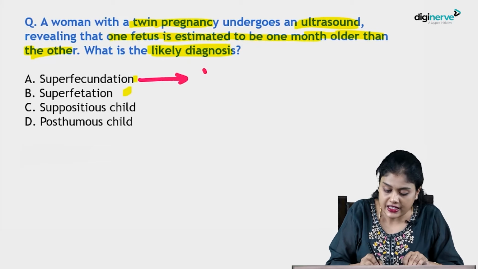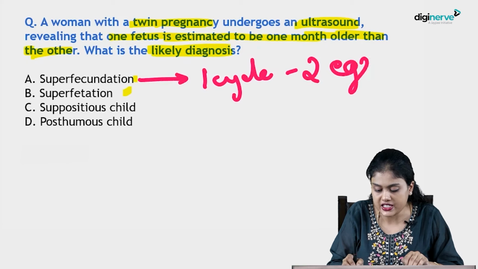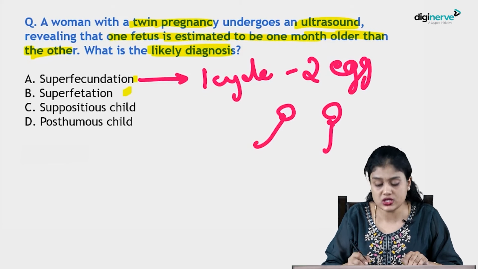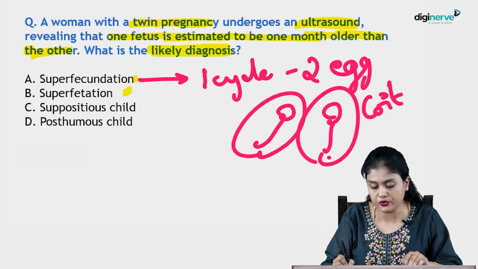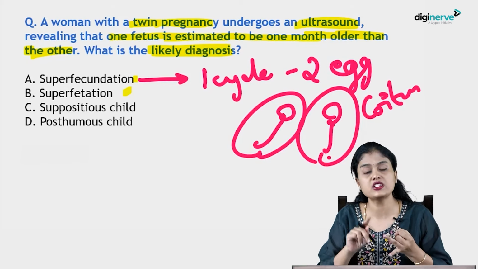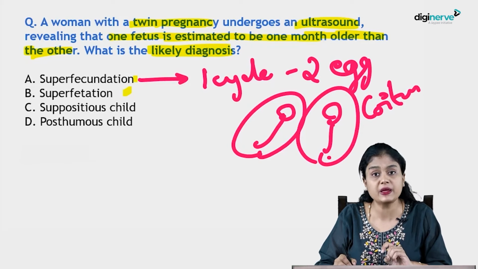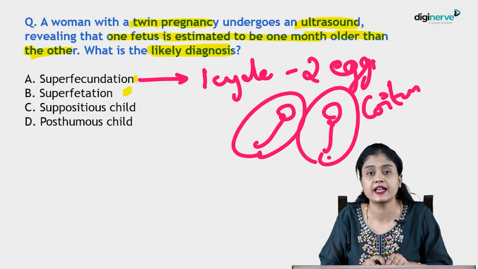It is a single cycle. Okay, single cycle, but 2 eggs are released which are fertilized by 2 separate sperms, and that too at 2 separate acts of coitus. 2 separate eggs, 2 separate sperms are fertilizing them. Okay, here the difference will be there, maybe a week, 10 days. Like that a difference of a week to 10 days will be there, but not as high as 1 month.